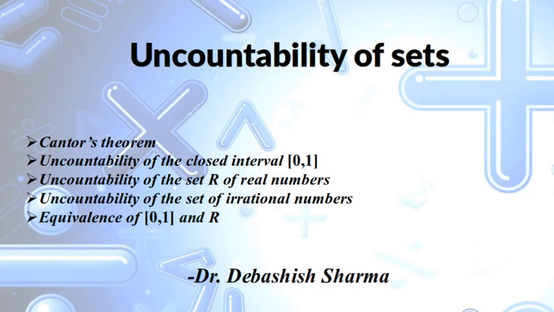Nobody believed him. Just as you have seen in the earlier lecture, we had shown that there are as many real numbers as there are real numbers between 0 and 1. Okay, so these things are quite hard to believe, right? So mathematicians of that time also did not believe his theories about infinity, uncountability. And Cantor advocated the theory that there are many types of infinities.